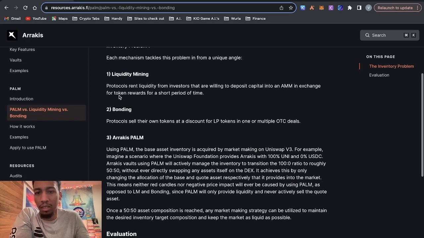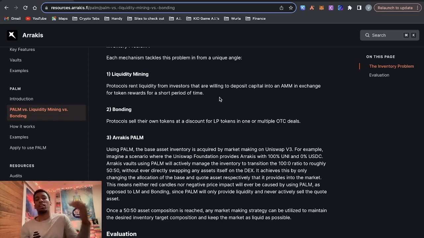The liquidity mining angle is protocols rent liquidity from investors that are willing to deposit capital in an AMM in exchange for token rewards for a short period of time. So basically, let's say I want to launch a token. I'm going to hit up some investors like, hey, I need some liquidity so that people can trade this token. And the investors will deposit some liquidity within the pool and they'll get some token rewards.